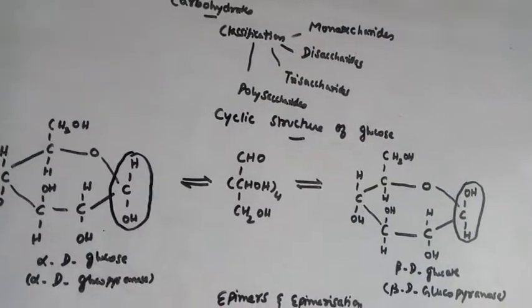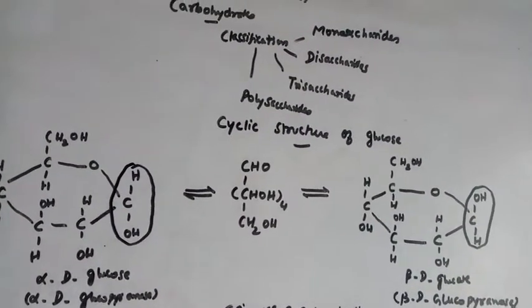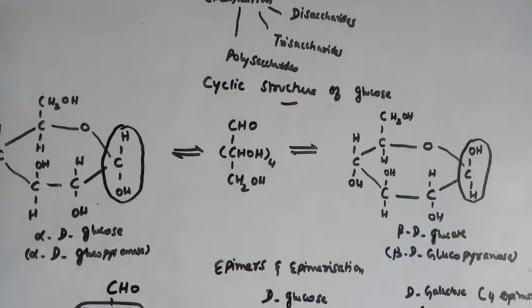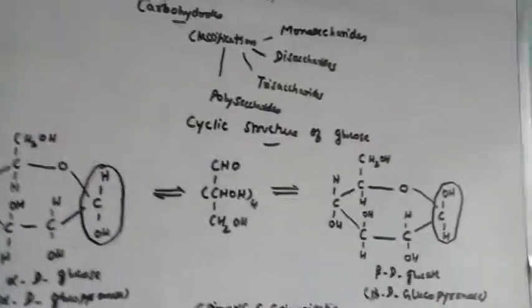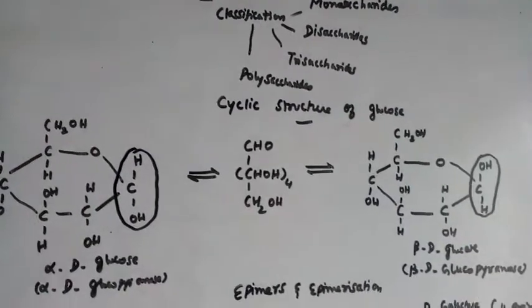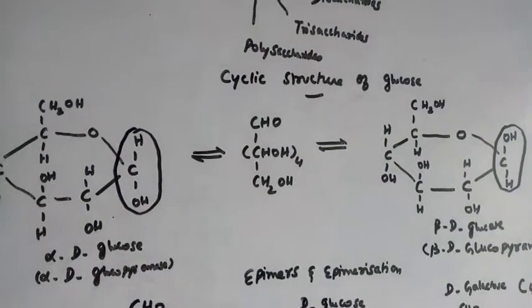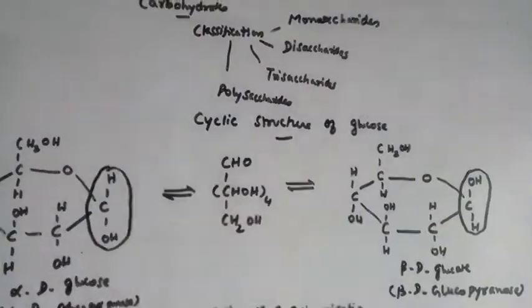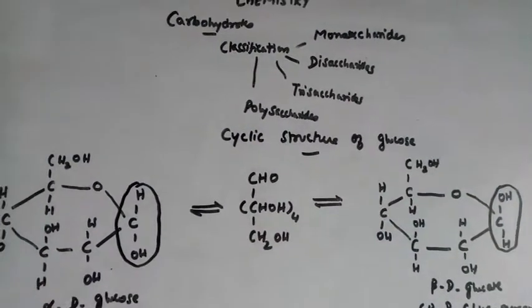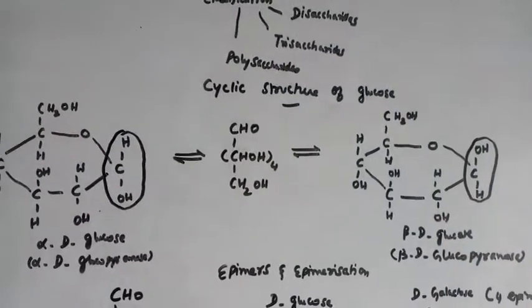Unlike other aldehydes, glucose does not give the bisulfite addition compound. Yesterday we saw that it gives addition compounds with hydroxylamine and hydrogen cyanide, but it doesn't give an addition compound with bisulfite. In the same manner, it doesn't answer Schiff's test.